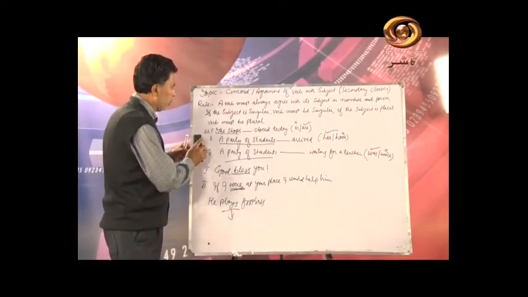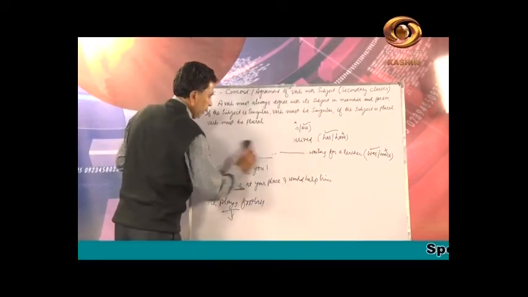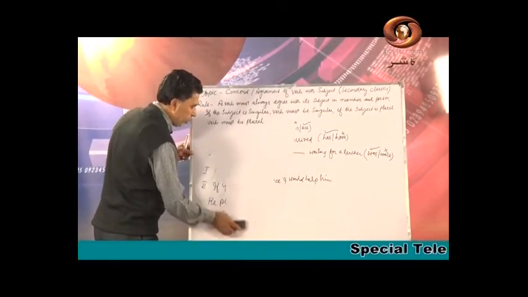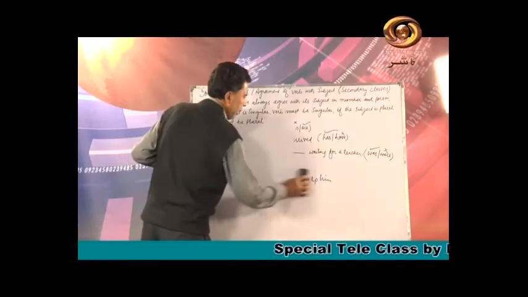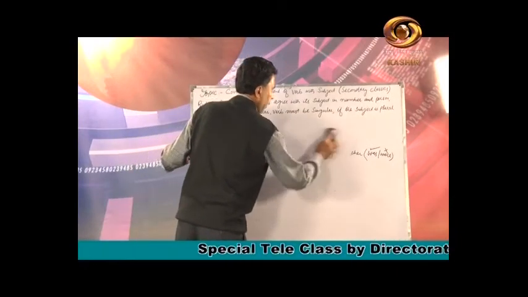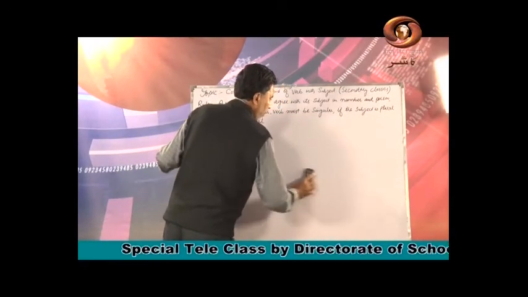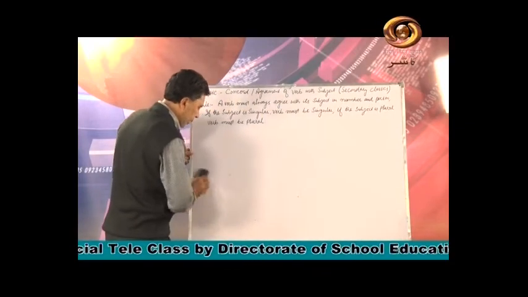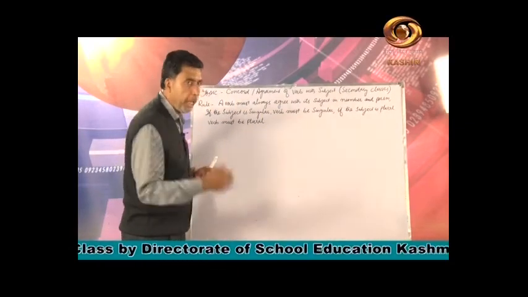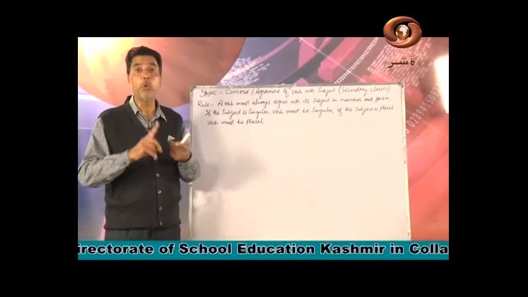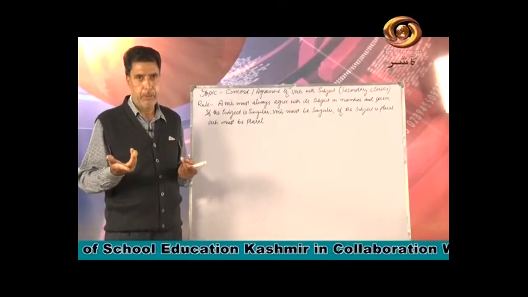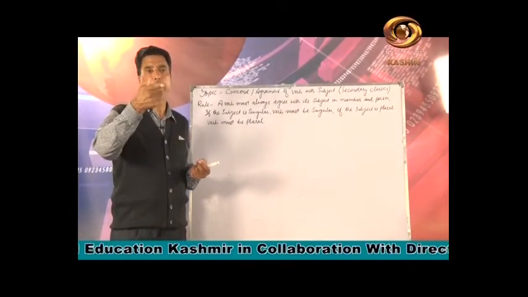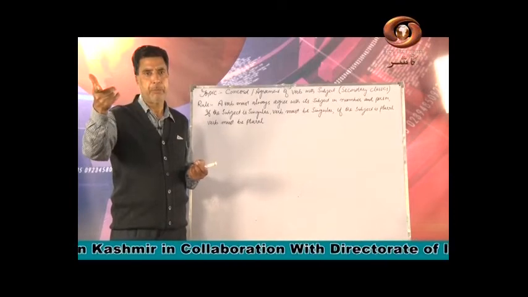Now the second rule I will be talking about. I will write and I will tell you the rule. You will please write down, because it is not possible that I will write every rule here. Sometimes there are 2 or more subjects joined together. For example, I say Rashid and Bashir.